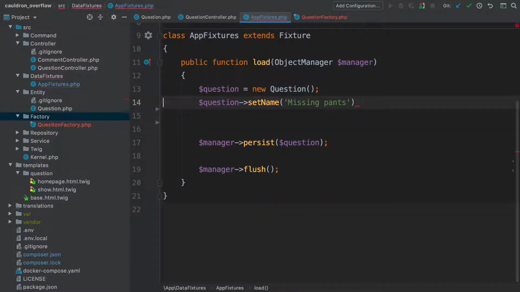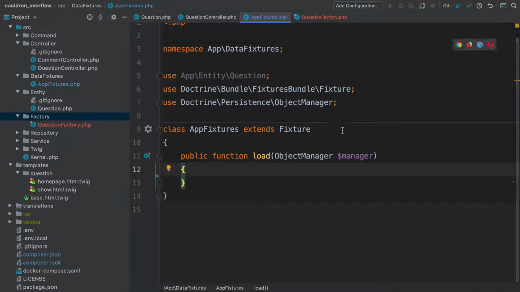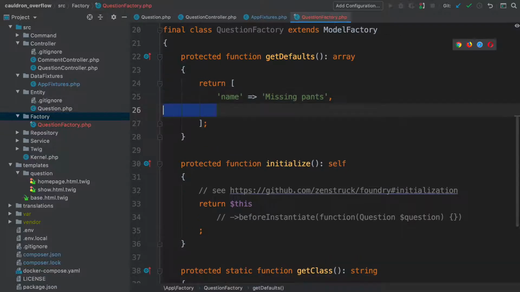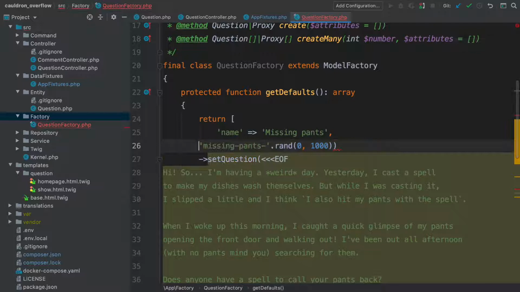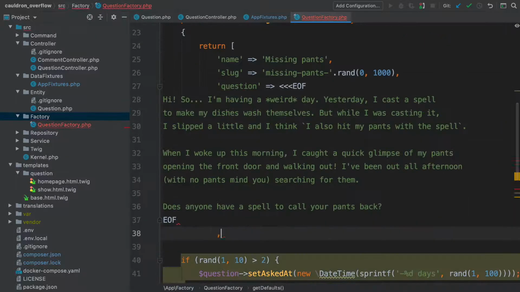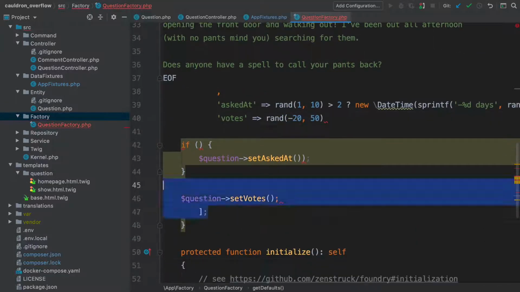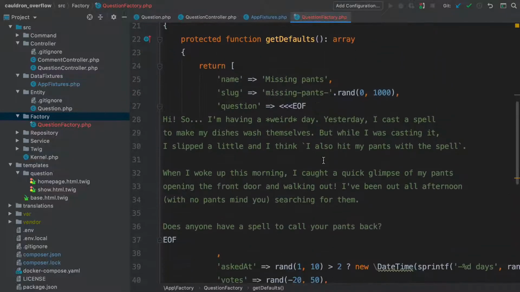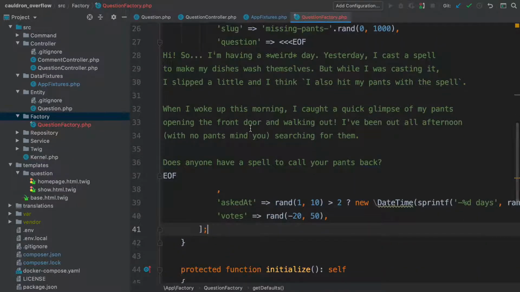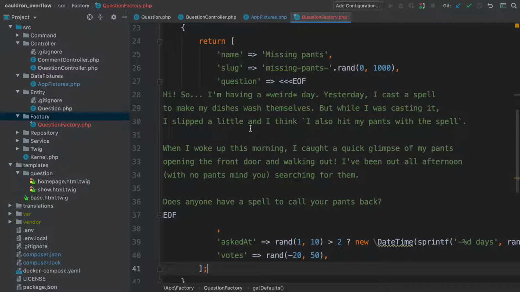Copy the rest of the dummy code from our fixture class, delete it, and delete everything actually. Back in QuestionFactory, paste. But we need to convert all this into array keys. As exciting as this is, I'll type really fast. And done. Okay, we now have a simple array of default values that are enough to create a valid question object. Our question factory is ready.